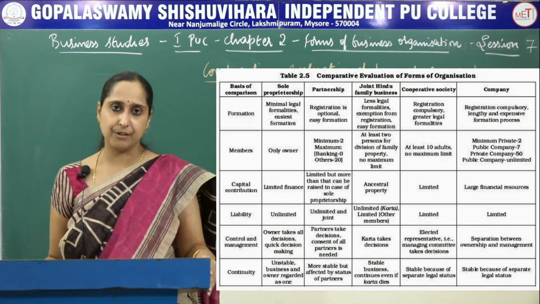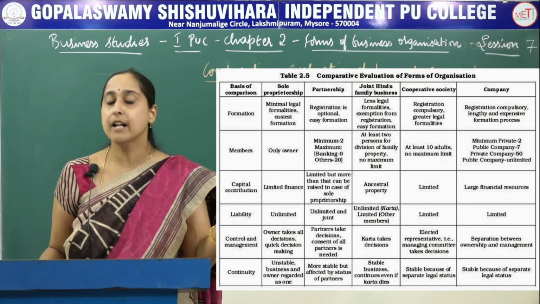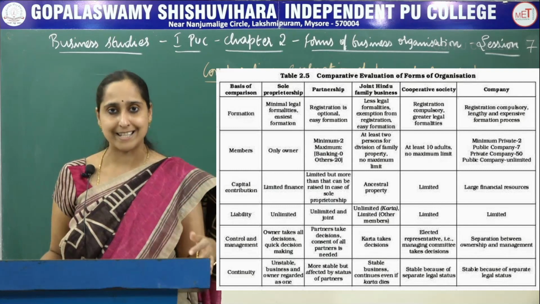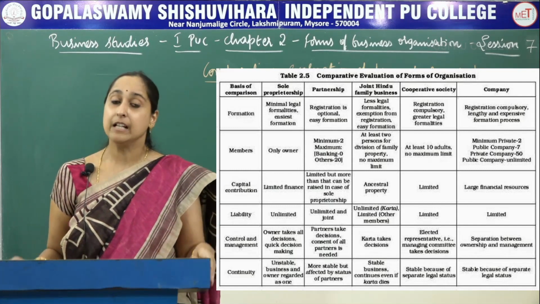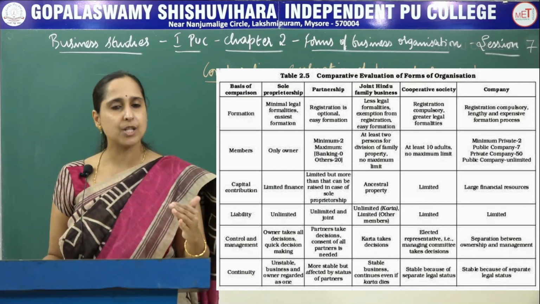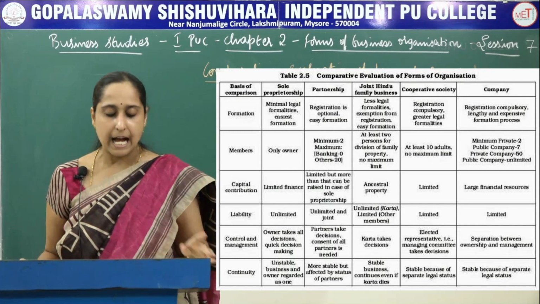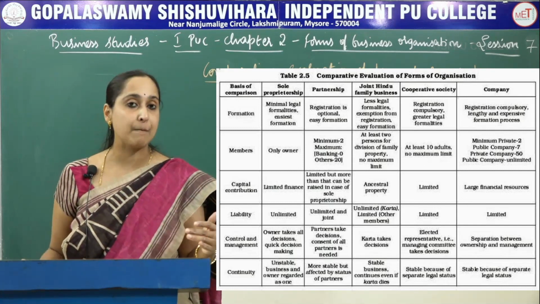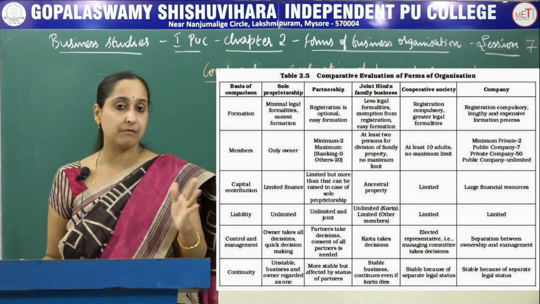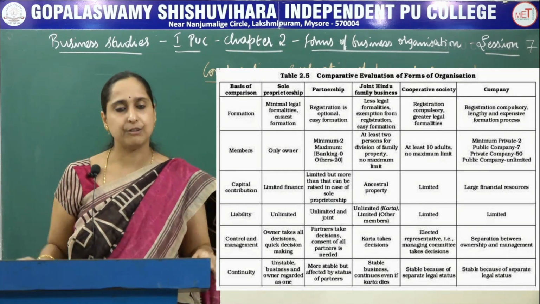Next is continuity. In case of sole proprietorship, it is unstable. If the sole proprietor dies, or insolvency or insanity occurs, then he has to discontinue his business. Partnership is also more stable, but it depends upon the status of the partners. And in case of joint Hindu family business, the business is stable because if the Karta dies, the next elder person becomes the Karta of the business.